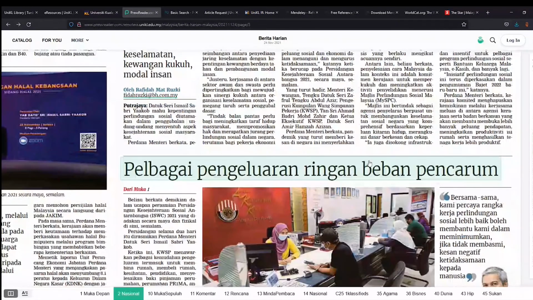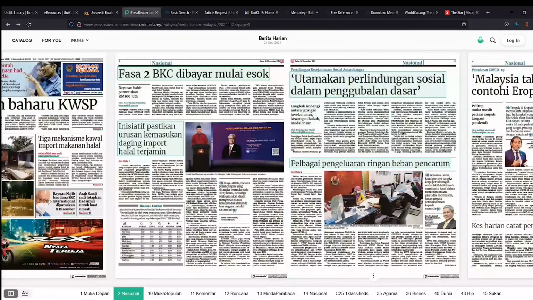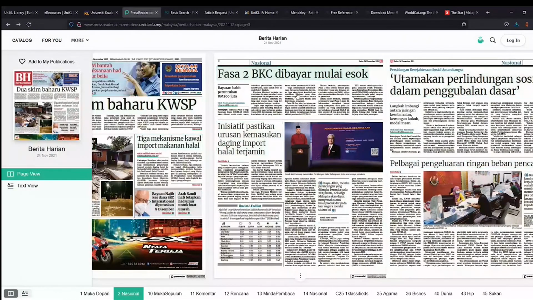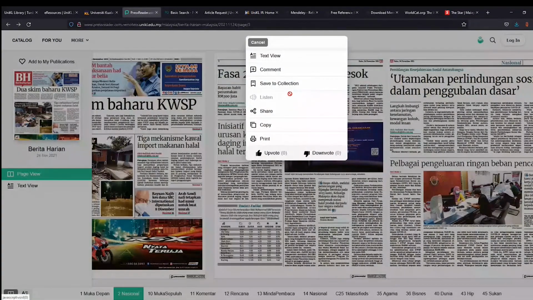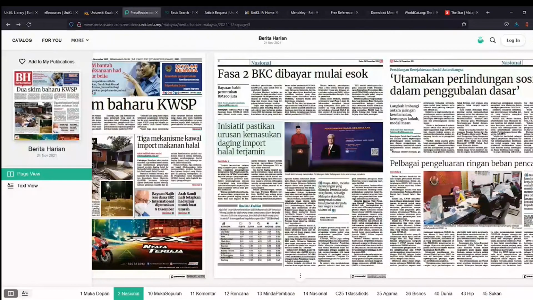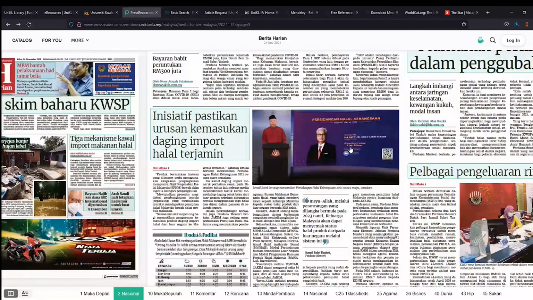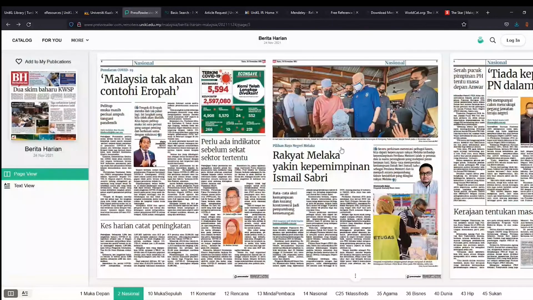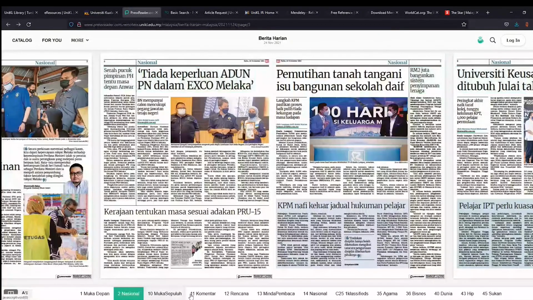And if you want to, for example, save this paper, right click, and you can share the newspaper. You can copy it, and you can print as text, print as image, or print the page for the particular section that you want to print out.